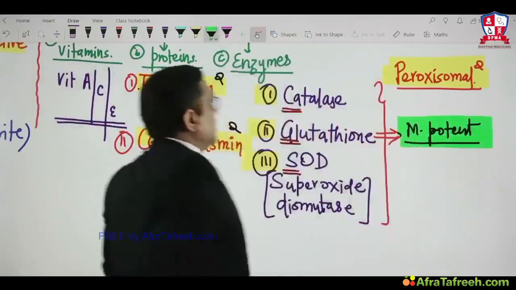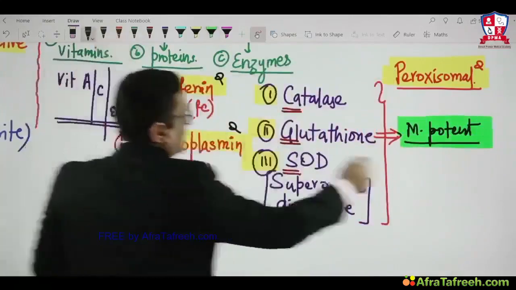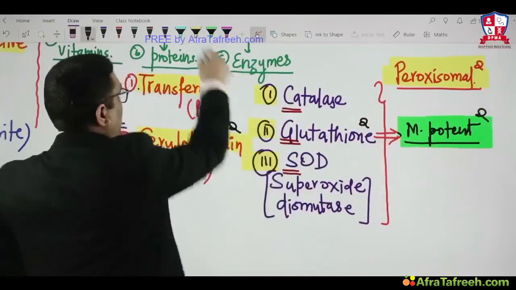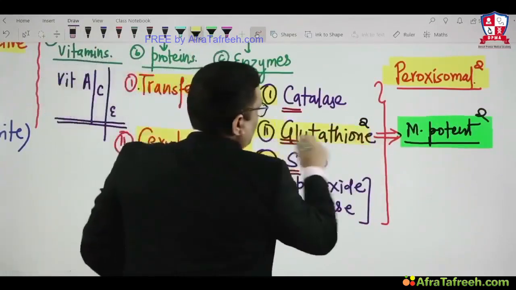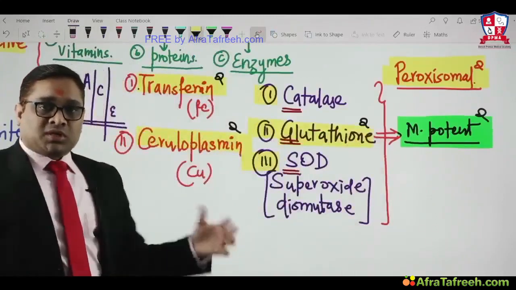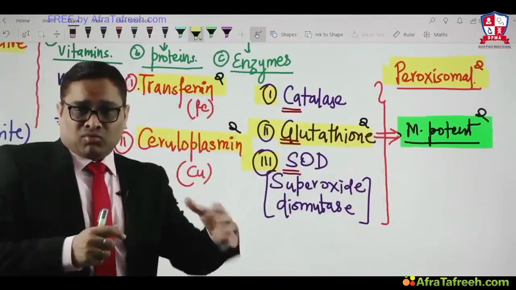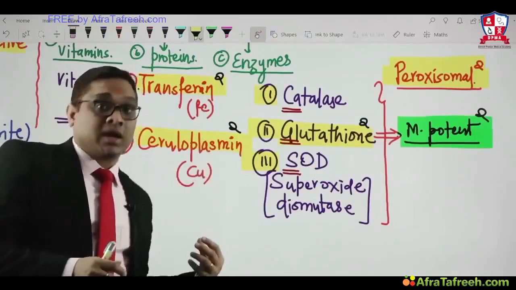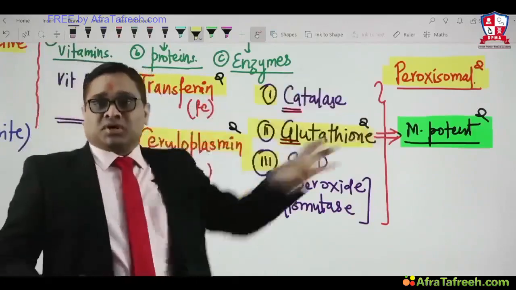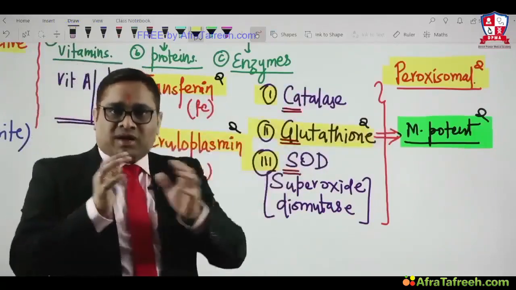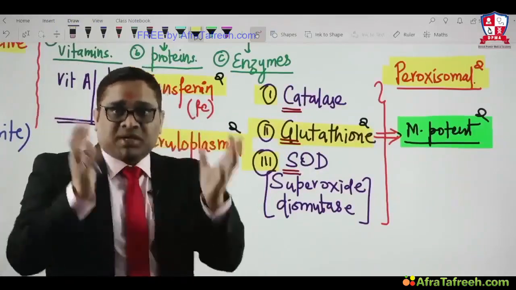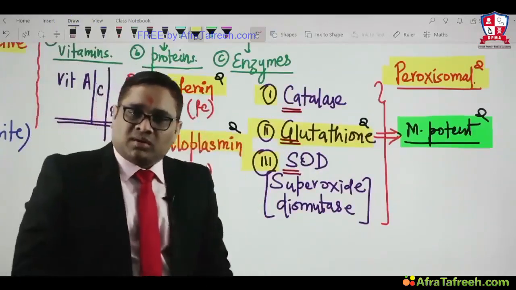Keep this in mind. So we can see the AIIMS question was, which is the most reactive free radical? The answer was hydroxyl free radical. And the most potent antioxidant is glutathione. So now we can understand what kind of sequence is going on in the examiner's mind. So you can understand how important this topic is.